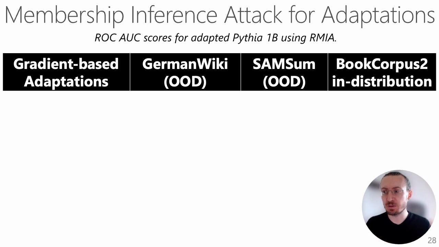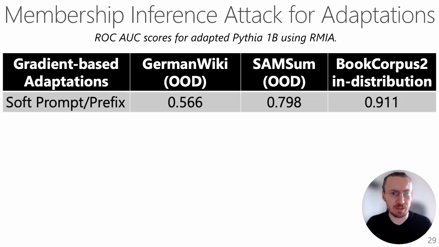The results are reported here as the AUC score for the latest robust MIA attack. In our experiments, we wanted to leverage the strongest membership attack to be able to identify the trends. What was very interesting for us is that we observed that the more the adaptation set is similar to the underlying distribution of the pre-training data, the higher the privacy leakage.